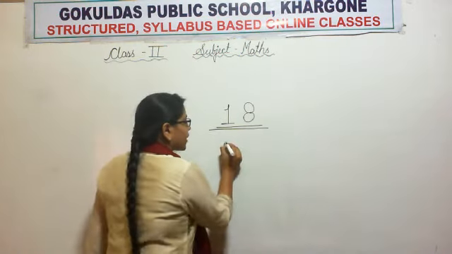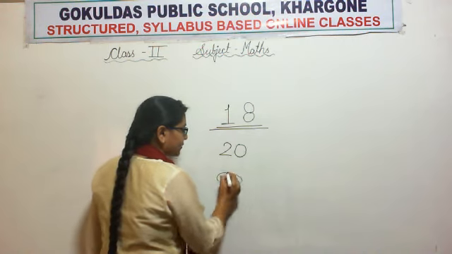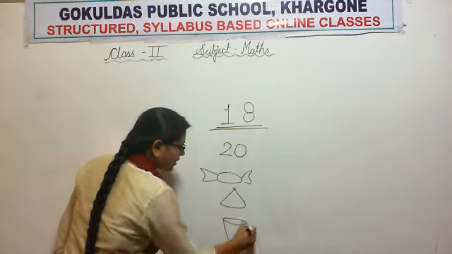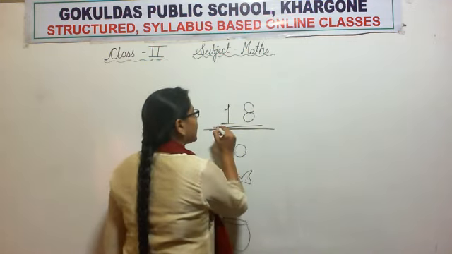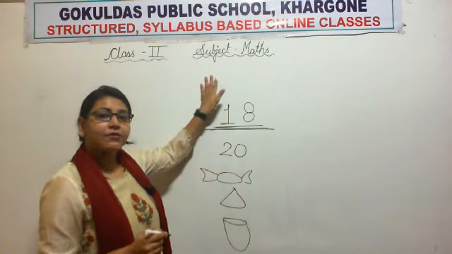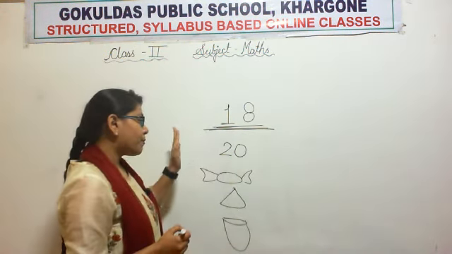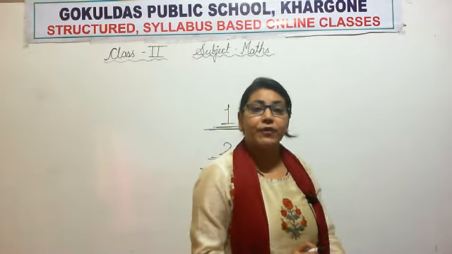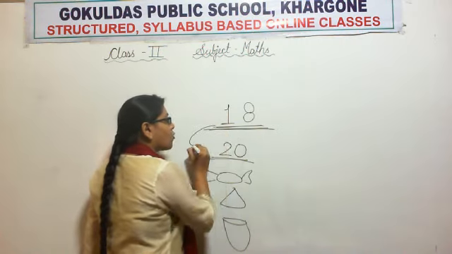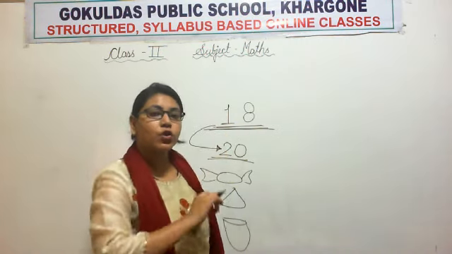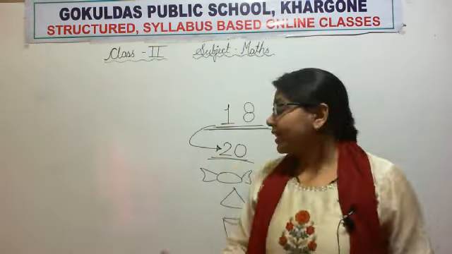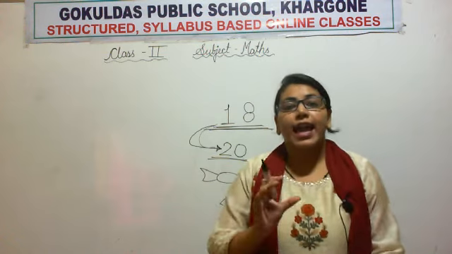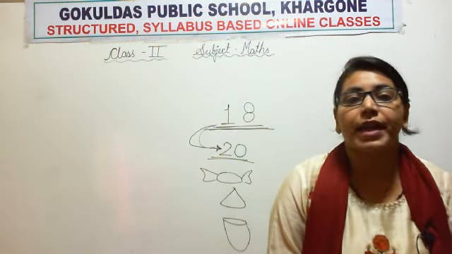Now they brought 20 chocolates, 20 samosas, 20 cold drinks. But you were wondering, I told them I invited 18 friends, but why did Mama or Papa bring 20 of everything? What they did was round off the number 18 to 20. Why are they making this 18 into 20? Because we cannot tell the exact number of people who will come.